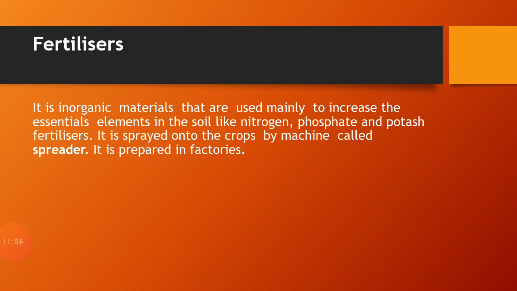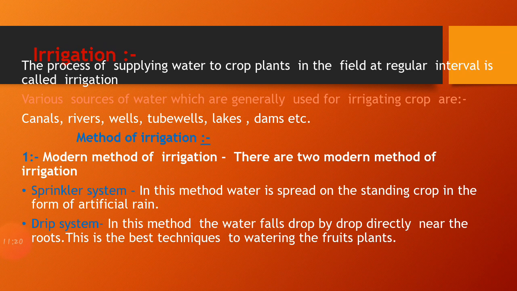So the farmers used manure and fertilizer in order to increase the fertility of the soil, and it is also very important. Next, now let's move to the next topic, that is irrigation. As we know, water is very important for the plants. How can we say that water is important for the plants? Water is important because with the help of this, the plants are able to absorb the nutrients and the minerals from the soil. So we can say that it is important for the plants.